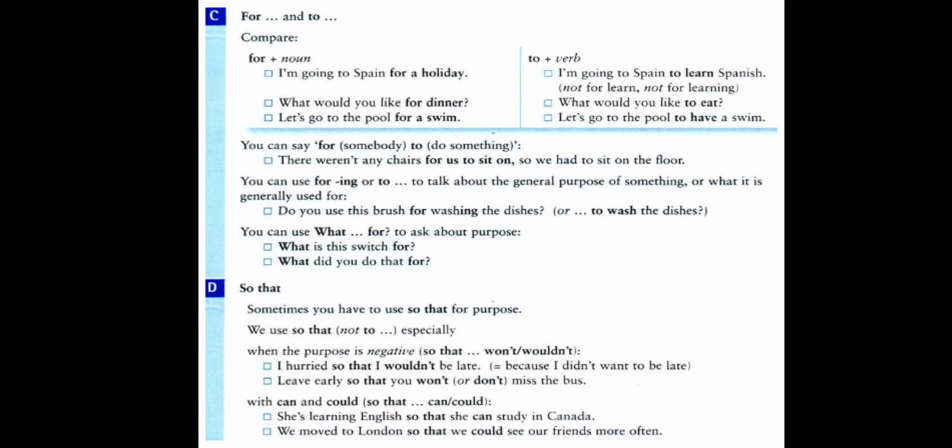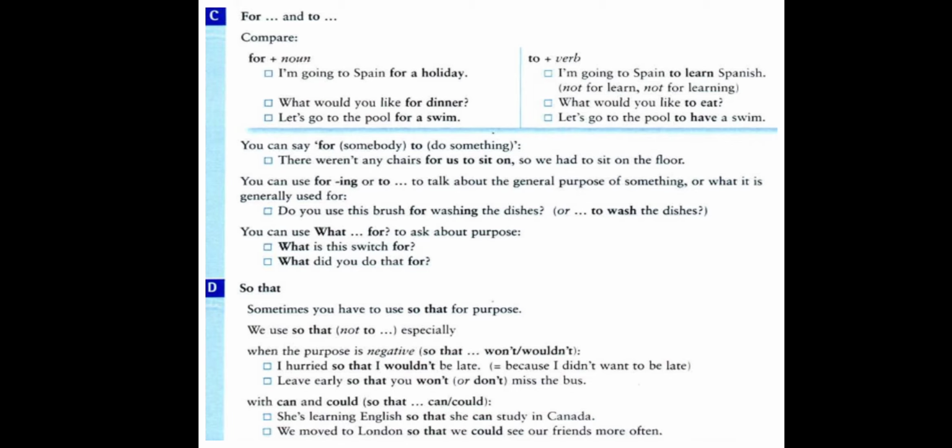So we use a real noun here, a holiday. What would you like for? Dinner. For is a preposition and for is followed by a noun, dinner. Let's go to the pool. What is the purpose of going to the pool?